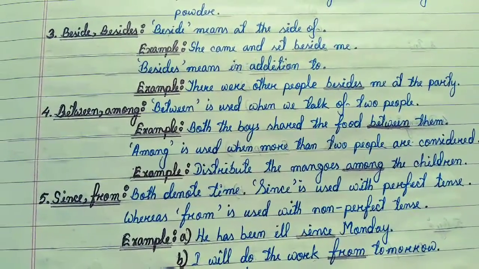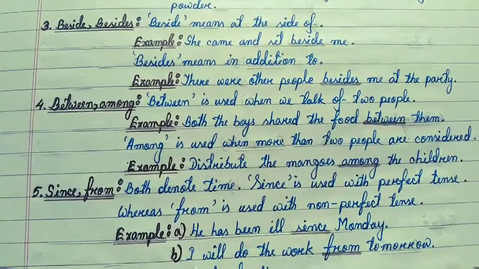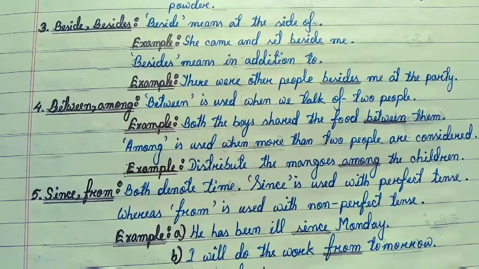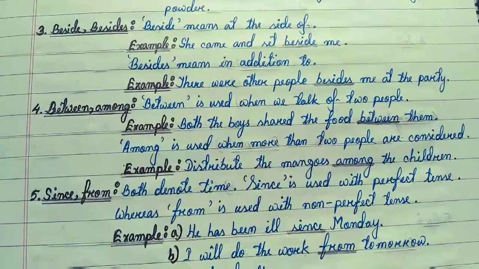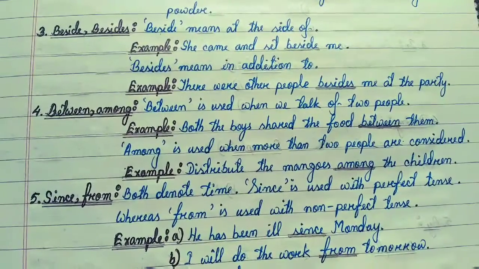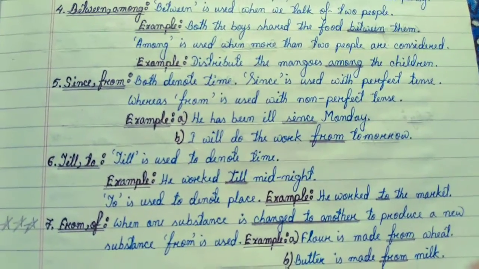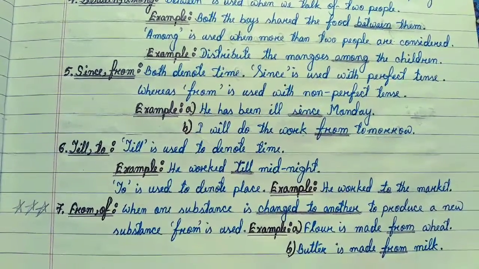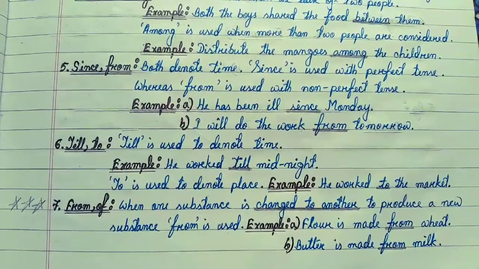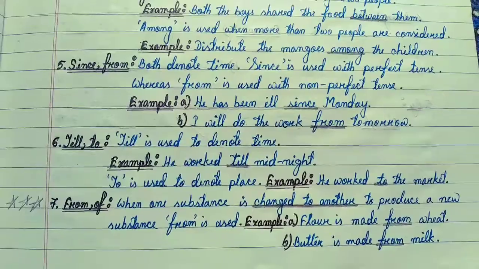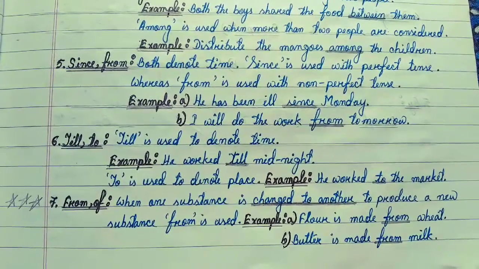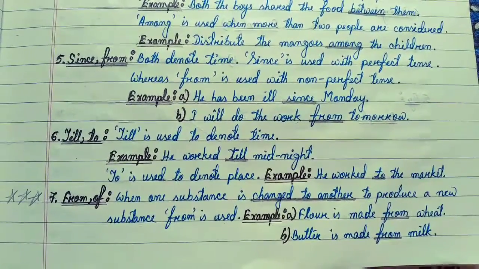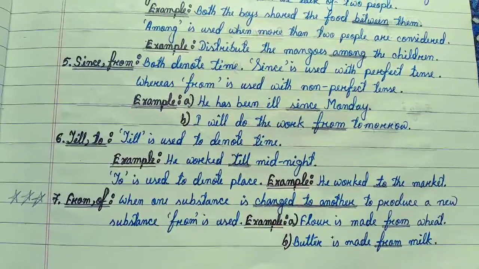Between or among. Between is used when we talk of two people. Example: Both of the boys shared the food between them. Among is used when more than two people are considered. Example: Distribute the mangoes among the children. Since, from. Both denote time. Since is used with perfect tense, whereas from is used with non-perfect tense. Example A: He has been ill since Monday. B: I will do the work from tomorrow.